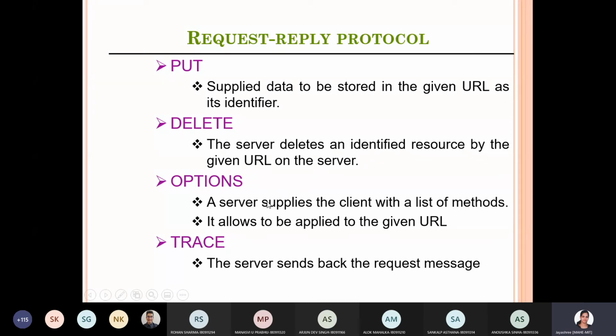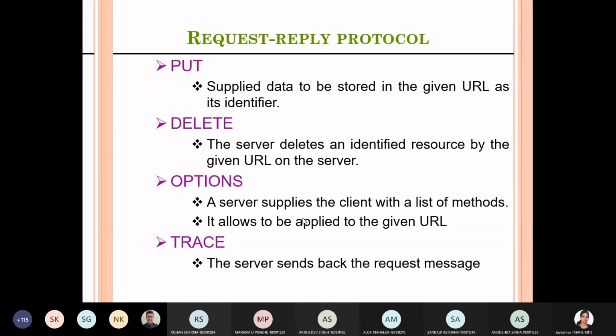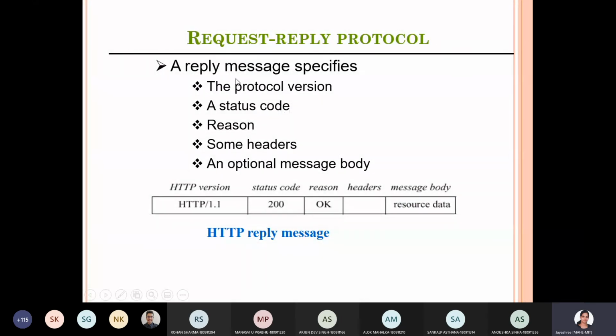Okay, so options. The server supplies the client with a list of methods it allows to be applied to the given URL. Trace: the server sends back the request message. Okay, these are all the methods of HTTP, which is a request reply protocol. So the reply message, how does it look like? HTTP 1.1, it has version, status code, reason, headers, and the message body. The message body will have the data which is required.